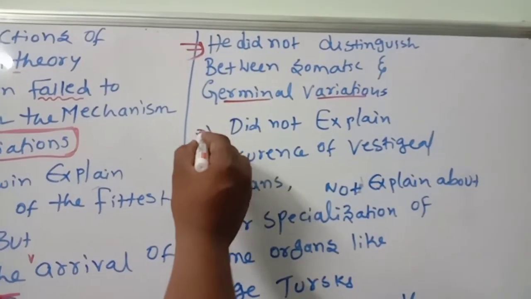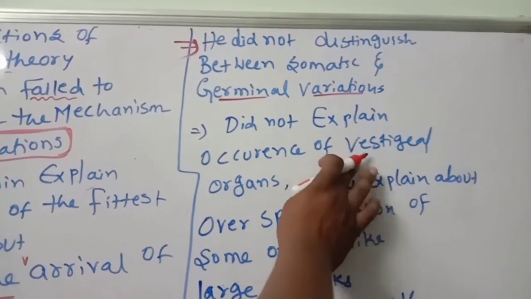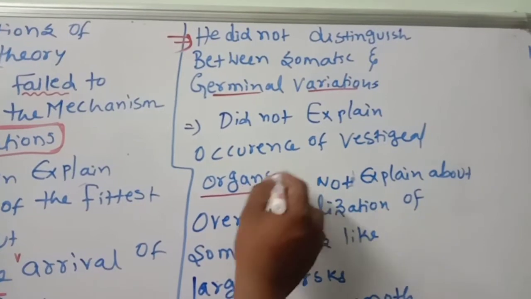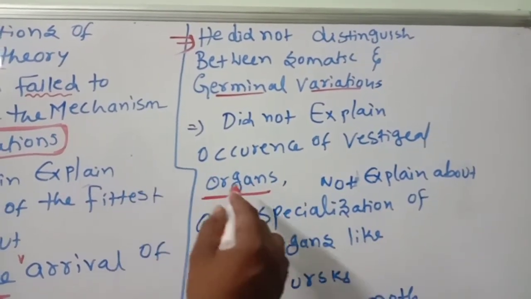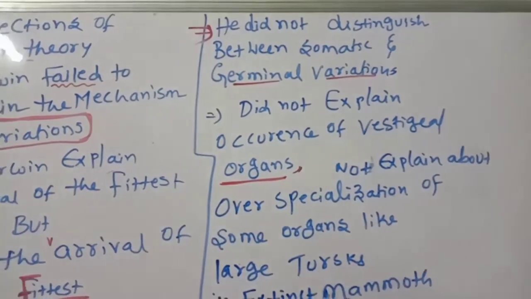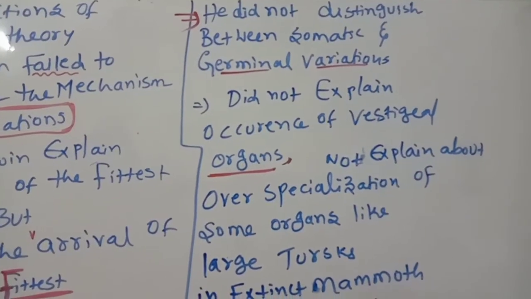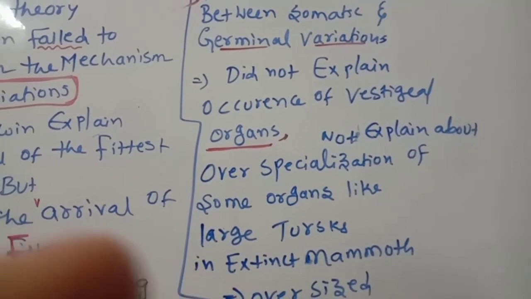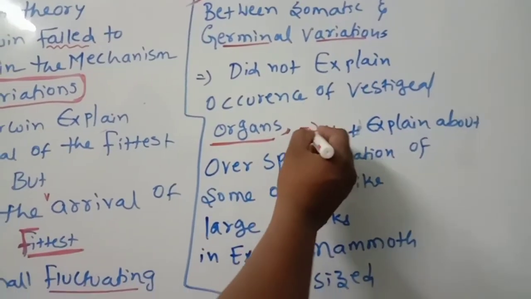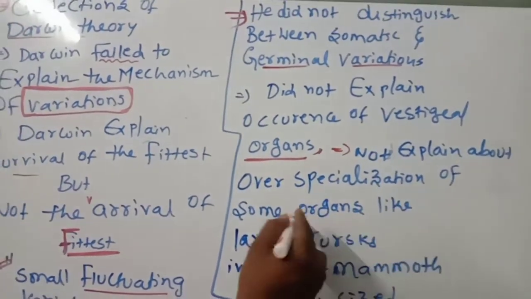And he did not explain the occurrence of vestigial organs. What the vestigial organs are, and why they are vestigial. He did not give any explanation about that. And he did not explain the over specialization of some organs.